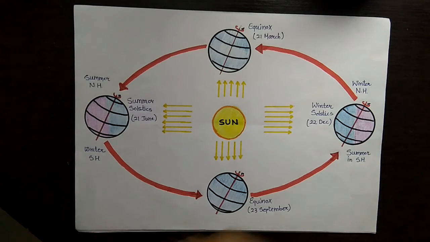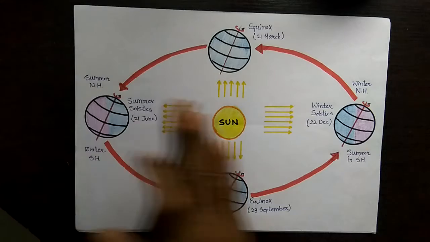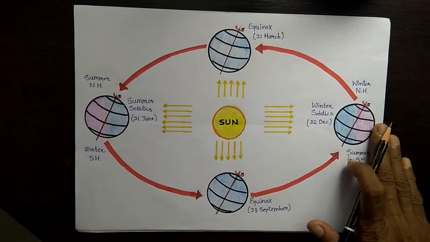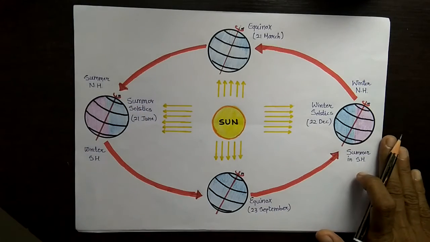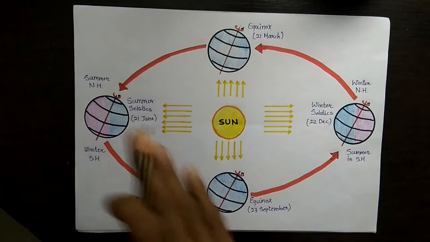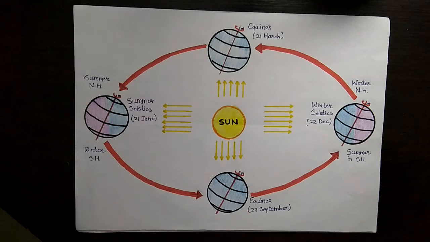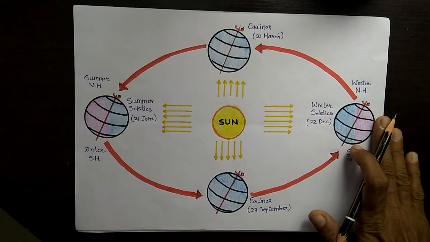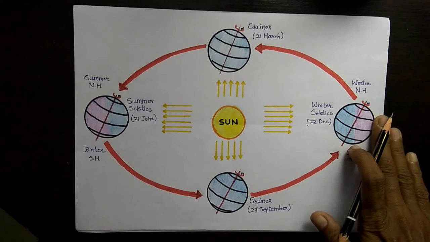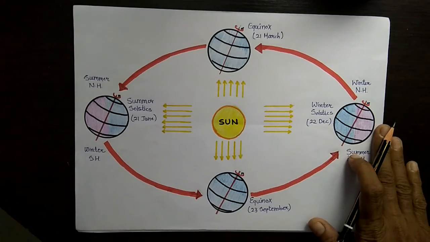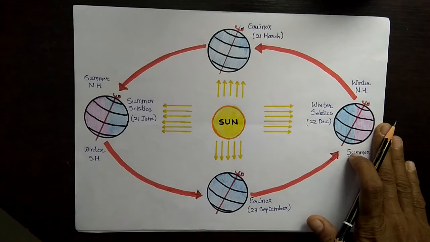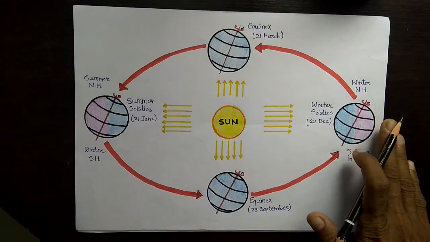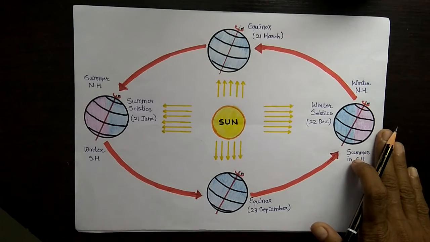All these conditions are reversed in the southern hemisphere on 21st June. Totally the condition is opposite. Here in the southern hemisphere it is winter, and in winter you know that the days are short and nights are long. So on 21st June in the southern hemisphere, it is the longest night and the shortest day.